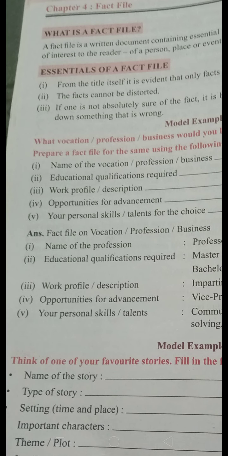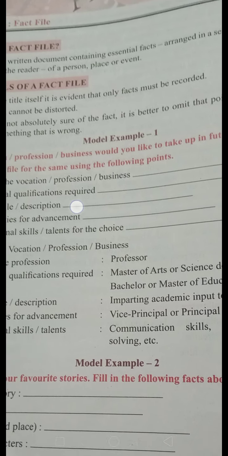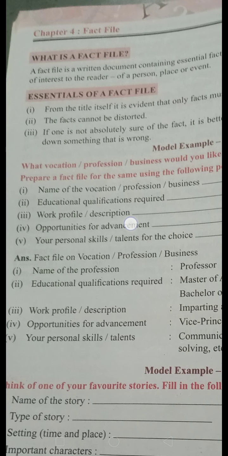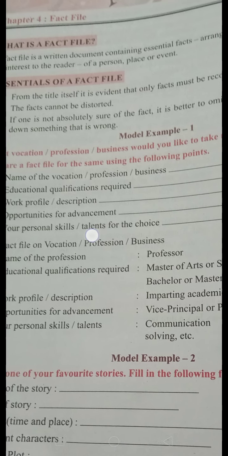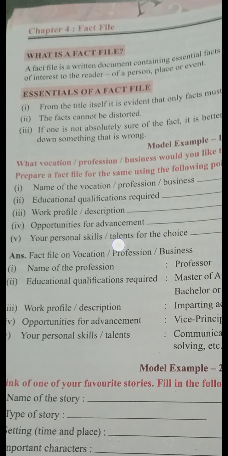What vocation, profession or business would you like to take up in future? Prepare a fact file for the same using the following points. What is the title of this fact file? Vocation.